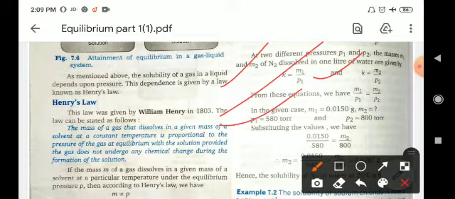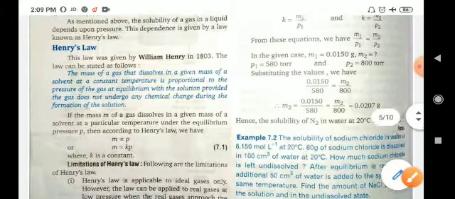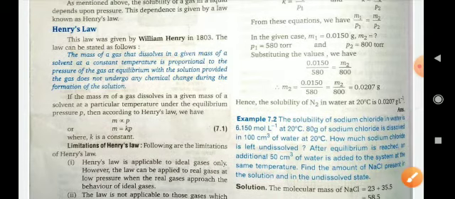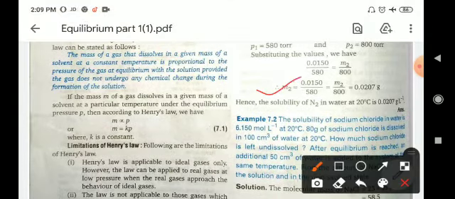Substituting the values in the above equation, you can calculate M2, which will come to 0.0207 gram. Hence, the solubility of nitrogen in water at 20 degrees centigrade is 0.027 gram per liter.